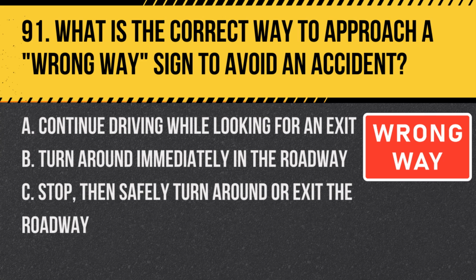Question 91. What is the correct way to approach a wrong way sign to avoid an accident? A. Continue driving while looking for an exit. B. Turn around immediately in the roadway. C. Stop, then safely turn around or exit the roadway. Answer. C. Stop, then safely turn around or exit the roadway. This sign indicates driving against traffic, and immediate correction is necessary for safety.